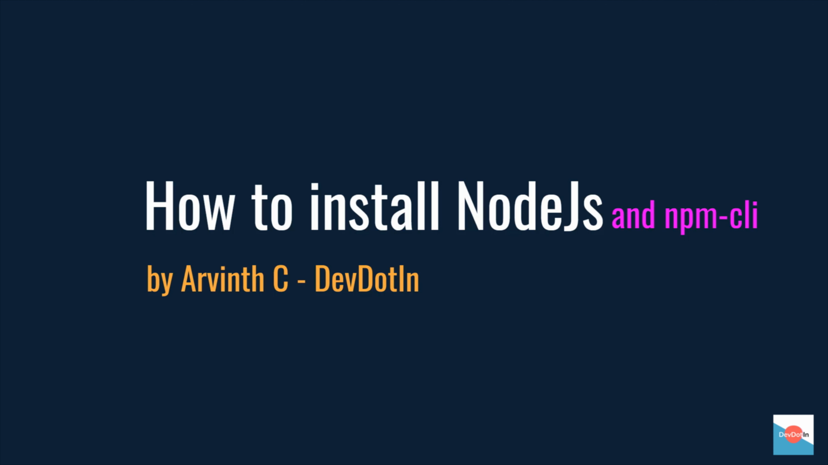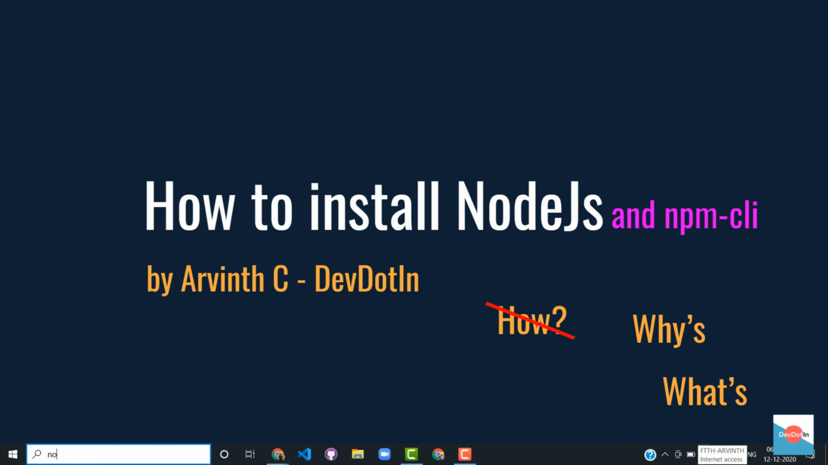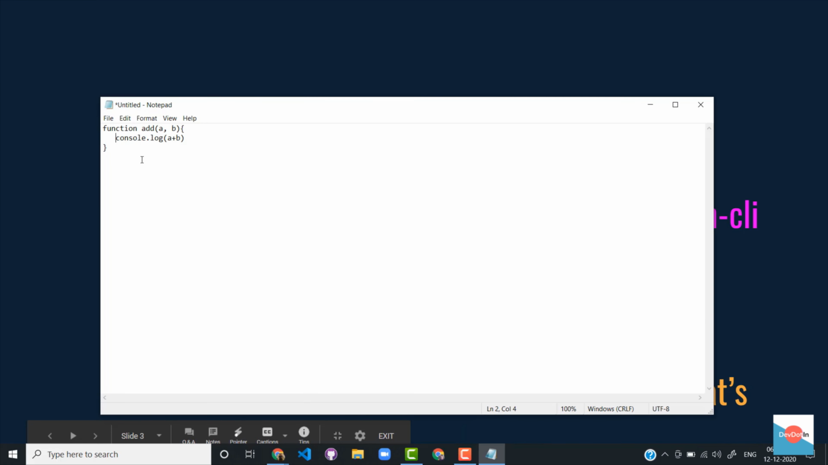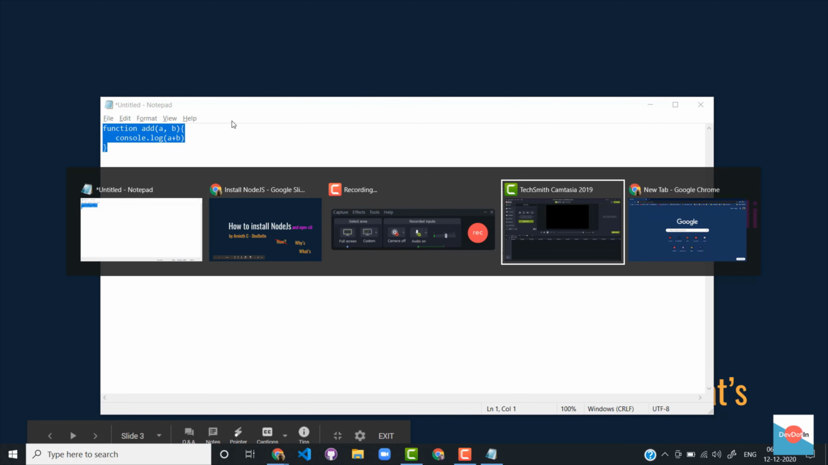Before knowing the answer of how to install Node.js, let's find some answers for the what's and why's. For this, let's create a situation, which is to write and run some JavaScript code. We can write code anywhere. A notepad is more than enough. But to run it, we need an environment that is capable of running that code.